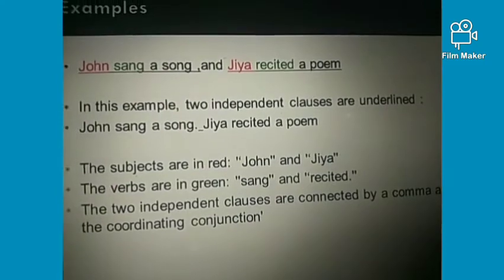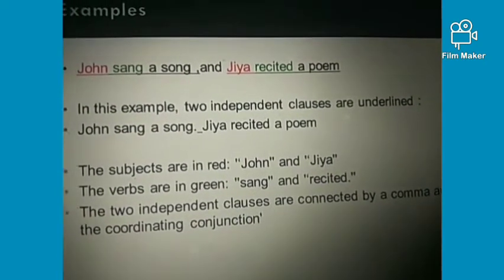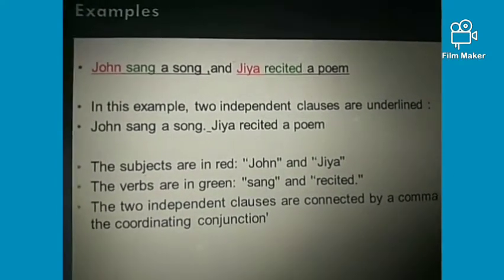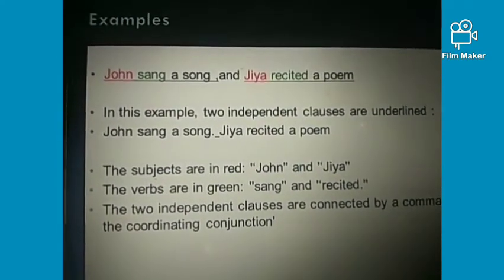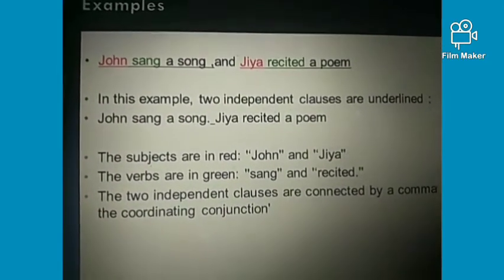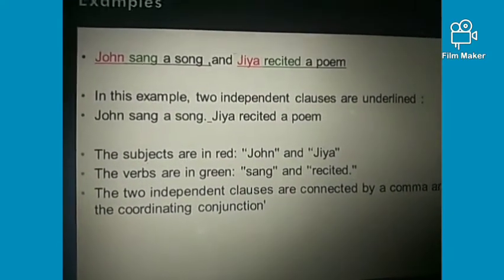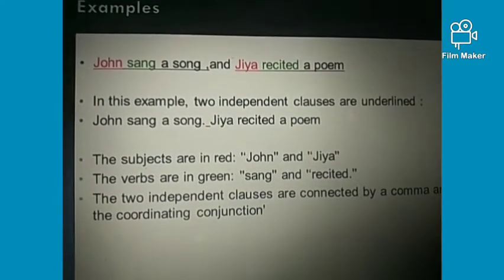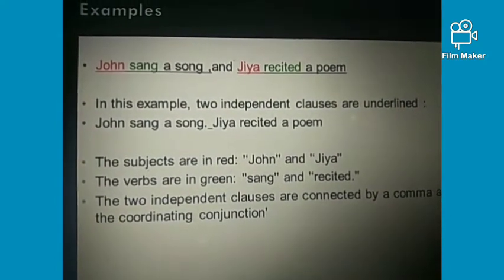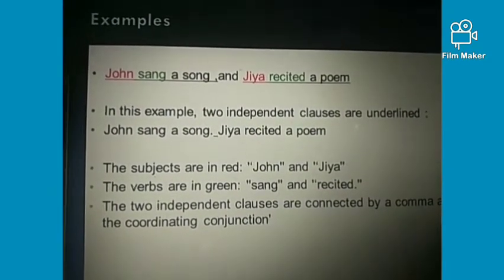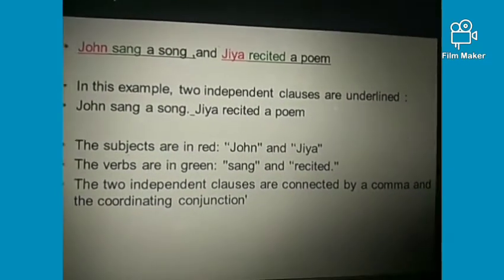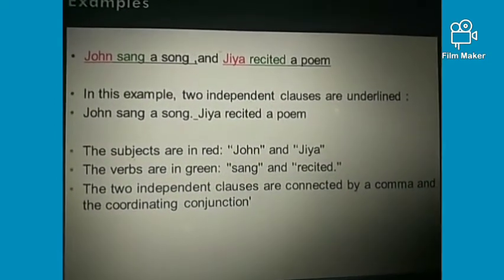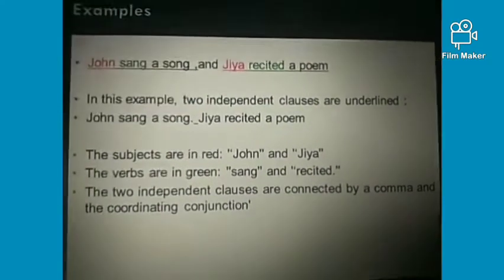As you can see, John sang a song is one independent clause, and Gia recited a poem is another independent clause. And here we have used a coordinating conjunction, that is and, right? You can see our independent clauses are underlined, the subjects are in red, that are John and Gia, and the verbs in green, that are sang and recited. The independent clauses are connected by a comma and a coordinating conjunction, that is and, over here.